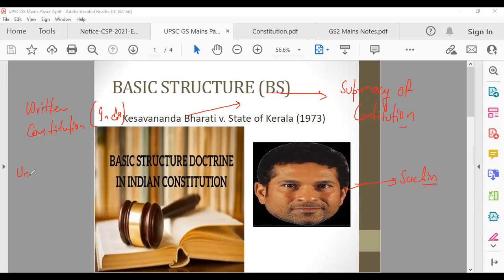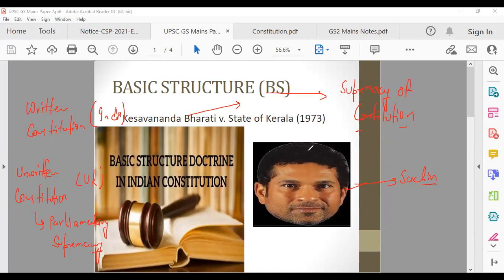But when we talk about UK, they have unwritten constitution. So there, parliamentary sovereignty is there. There is parliamentary supremacy in UK. Hope you can understand this. Because there is no written constitution, so parliament is supreme there. They can make any and every law, whatever they want to, although they follow certain caveats, but hope you're understanding what I'm trying to tell you. So supremacy of constitution, according to Supreme Court judgment, that is also part of basic structure.